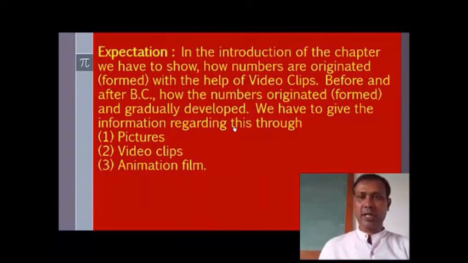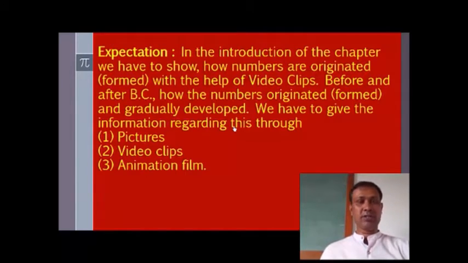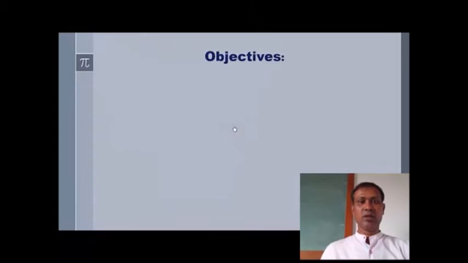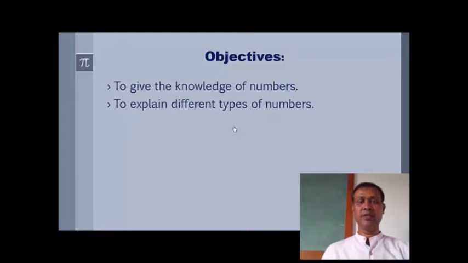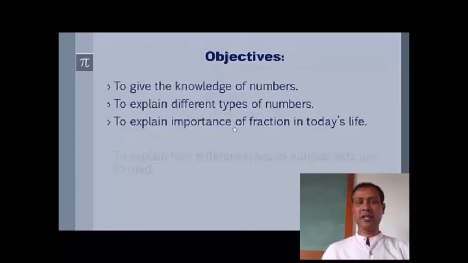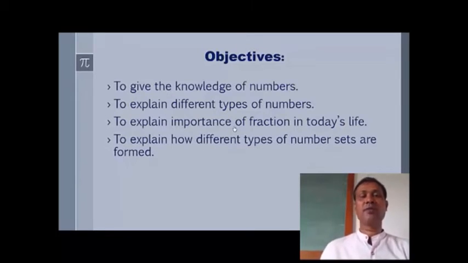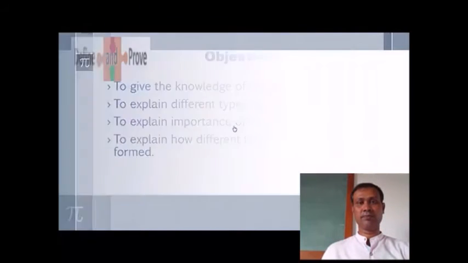And what are the expectations from these activities? In the introduction of the chapter, we have to show how numbers originated with the help of video: before and after BC, how numbers originated and gradually developed. We have to give this information through pictures, video clips, animation, film. Objectives: to give knowledge of numbers, to explain different types of numbers, to explain the importance of fractions in today's life, and to explain how different types of number sets are formed.